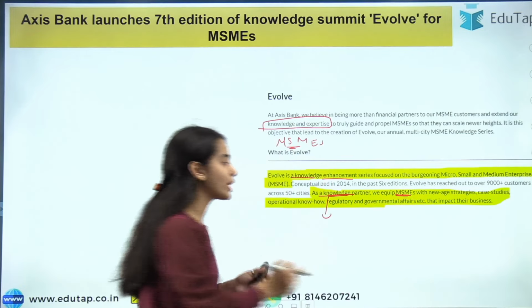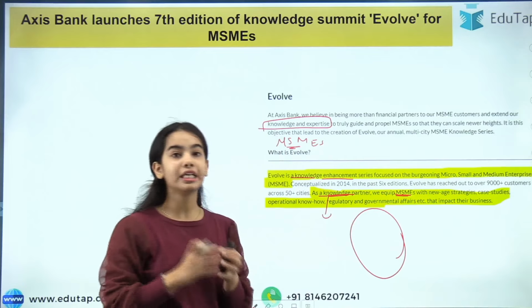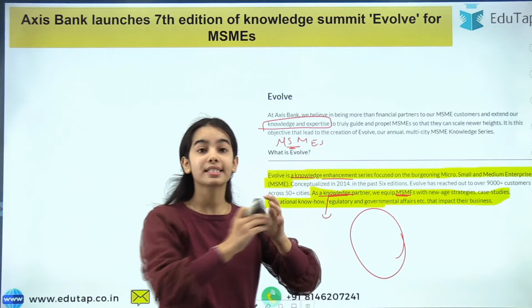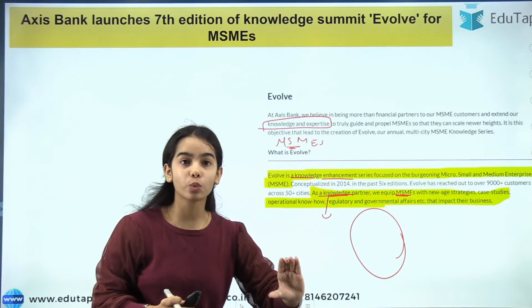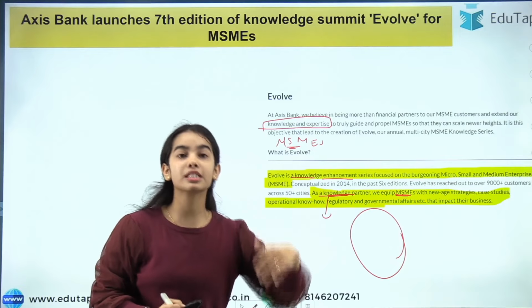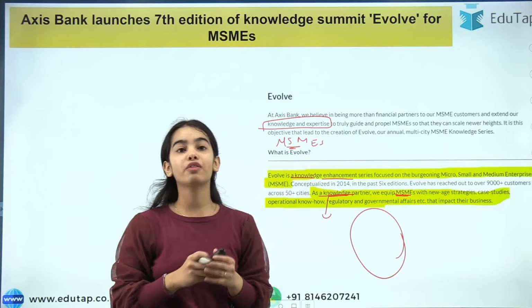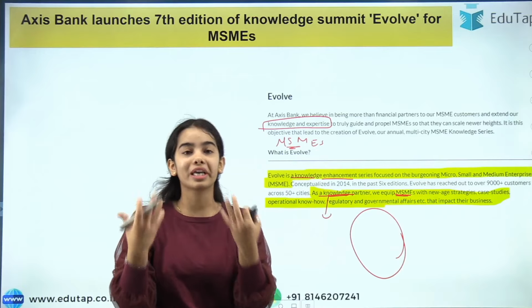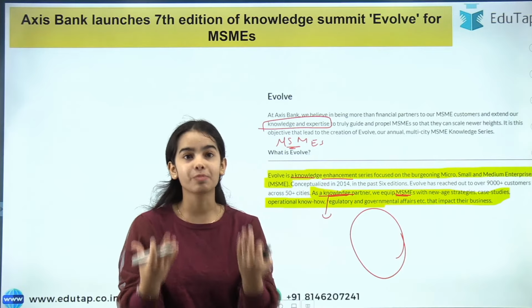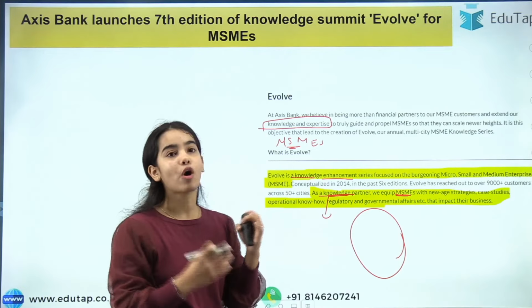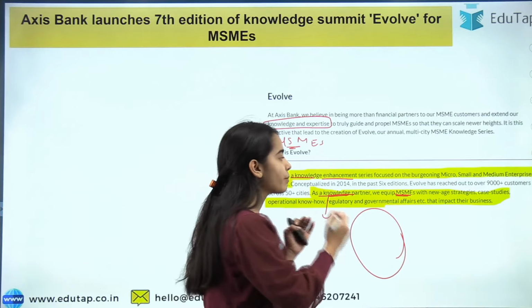So in the summit, the thought leaders, the leaders of big businesses that started from small businesses, explain how they converted their business from a small business to a big business. Such leaders come and provide knowledge and expertise to the MSMEs through these Evolve summits.